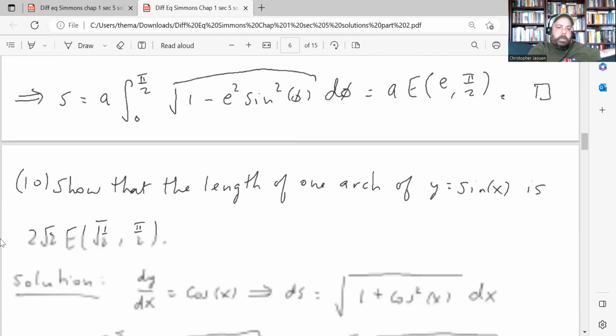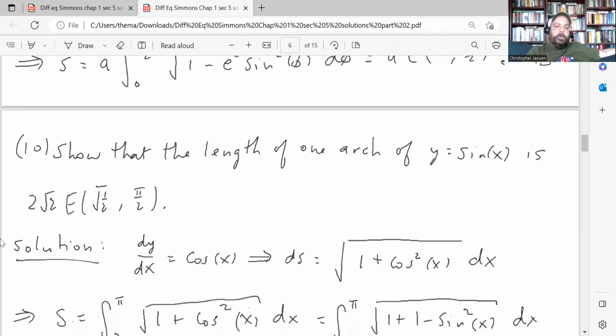All right. Question number 10, all the rest of these are very similar problems. They just want you to write things in terms of elliptic integrals. So show that the length of one arch of y equals sine x is 2 root 2 E. E is the notation there. If you're not familiar, E stands for the elliptic integral of type 2, and the input values are, in this case, square root 1 over 2 comma pi over 2.